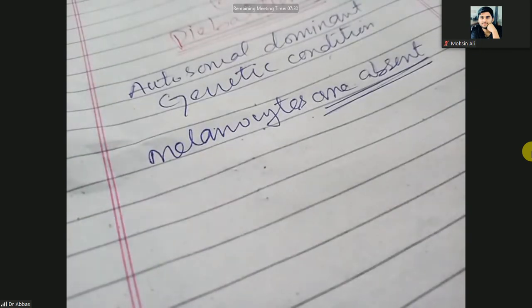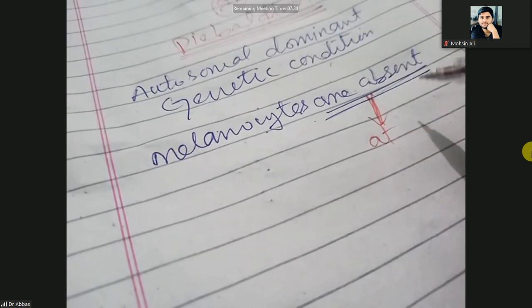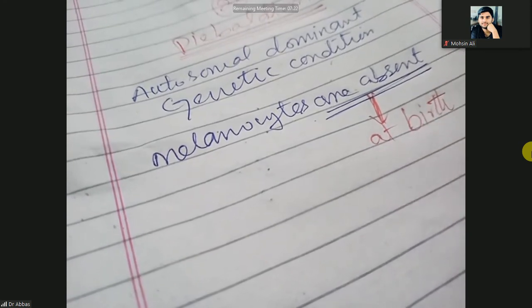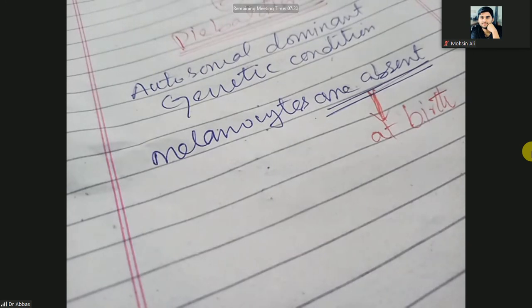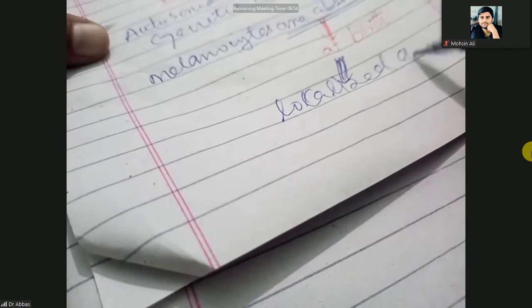So melanocytes are absent from or since birth. Melanocytes are absent like in vitiligo, and lesions are white, but these are genetic lesions. So lesions will be white since birth, but not on the whole body, only white patches on a localized area.